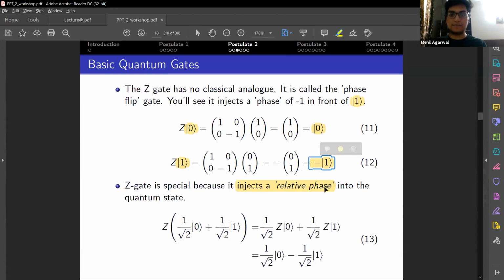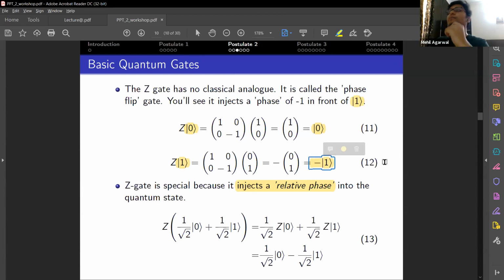In terms of relative phase, the negative one cannot be taken out as a common multiple from the complete state. That is, the state has changed from a plus state to a minus state. But in terms of just acting upon one, the state remains one in both cases. That is, we can ignore the negative one as it would not affect further calculations.